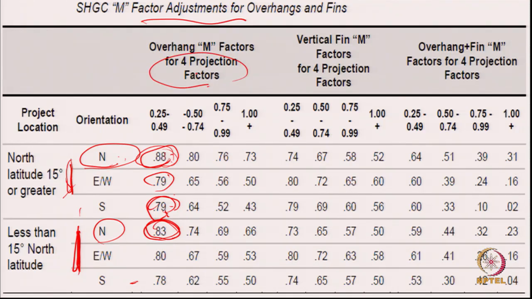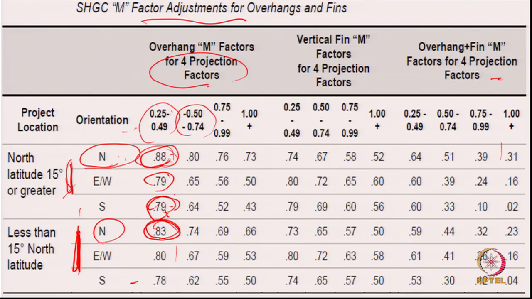And then projection values, the projection factors. So, these M factors for projection: orientation is one thing, and the other is the amount of overhang, related to the length of the overhang divided by the height of the window. So, that is how it gives you, and these prescribed values are given. Vertical fins, again these are given.